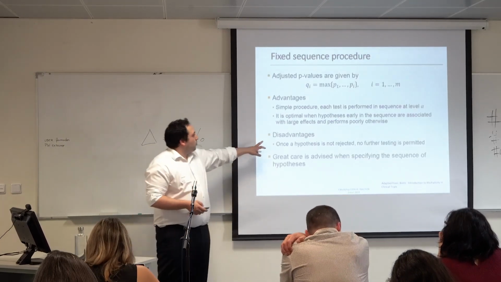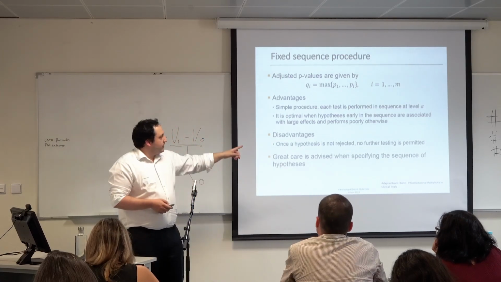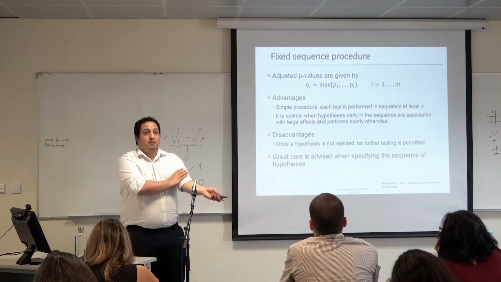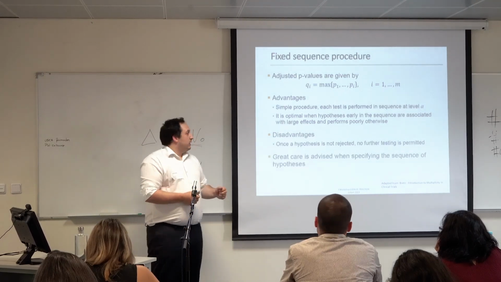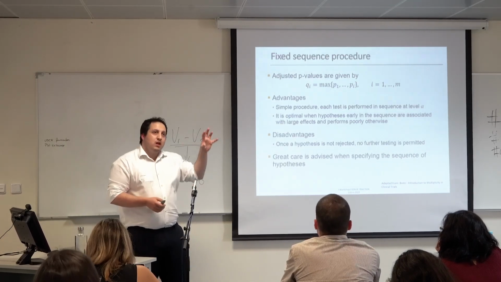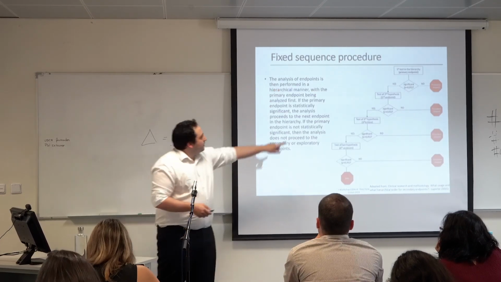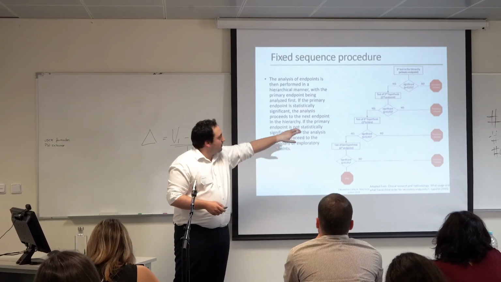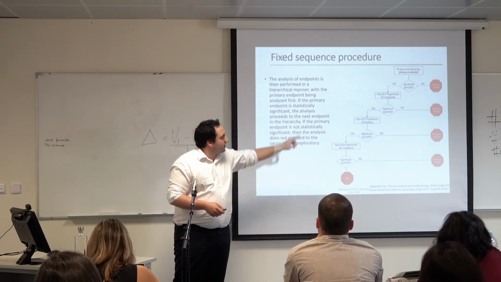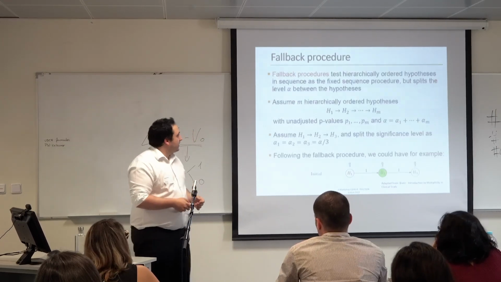And it also has some disadvantages, like once the hypothesis is not rejected, no further testing is allowed. So maybe we lose some conclusions here, but in the end, the conclusions that we are losing are not so important for us, because when we order the endpoints, we put them at the end. And this is another graph that represents that. In the first test, if it's significant, we go to the second hypothesis, but if not significant, we stop the analysis. So we consume a lot less time.